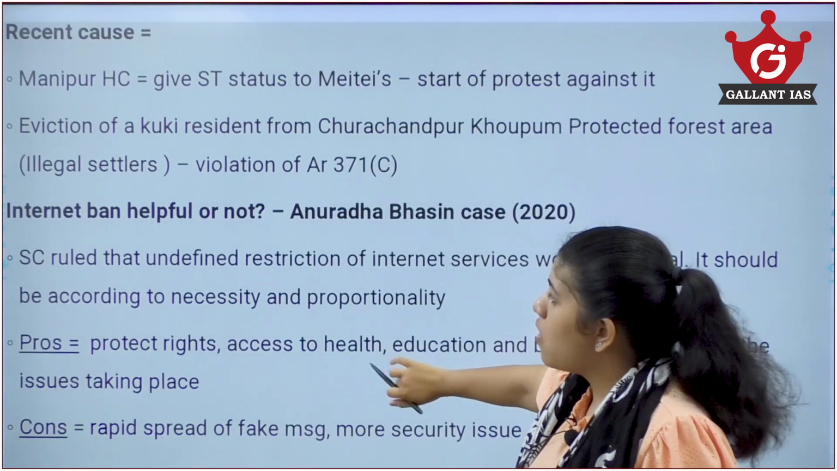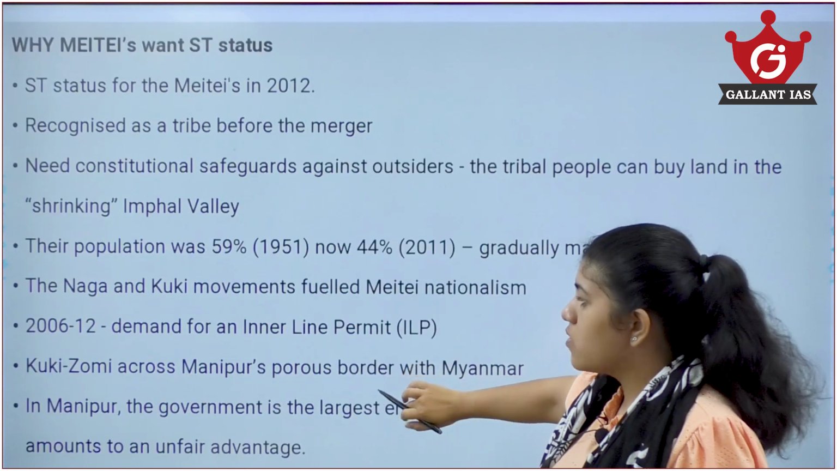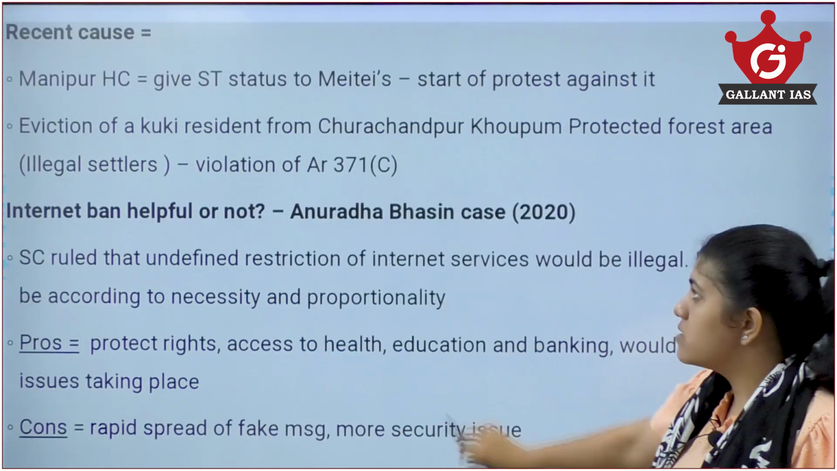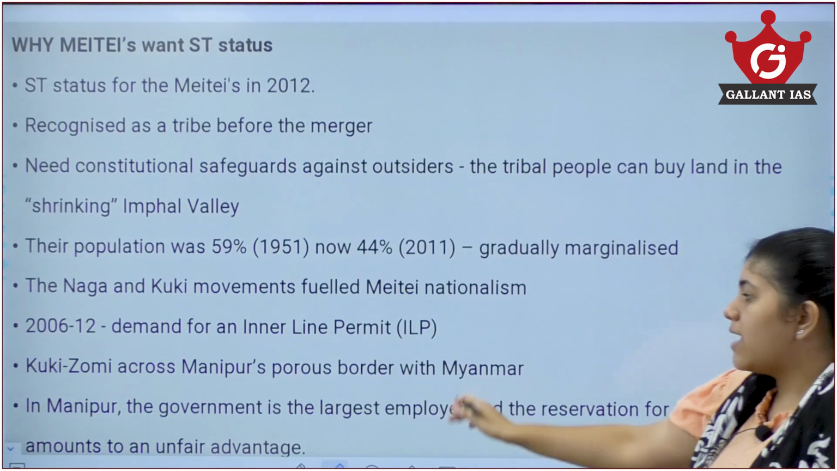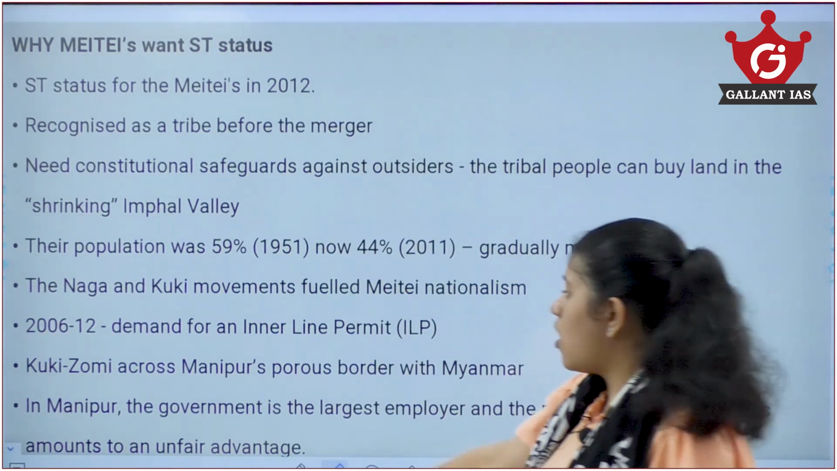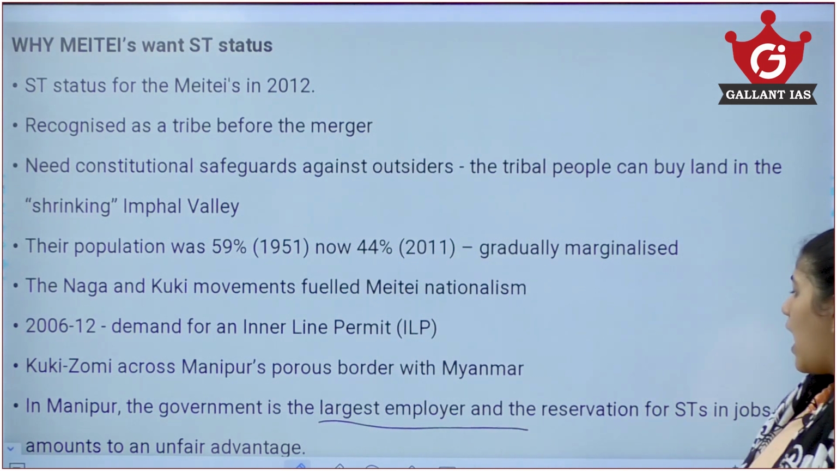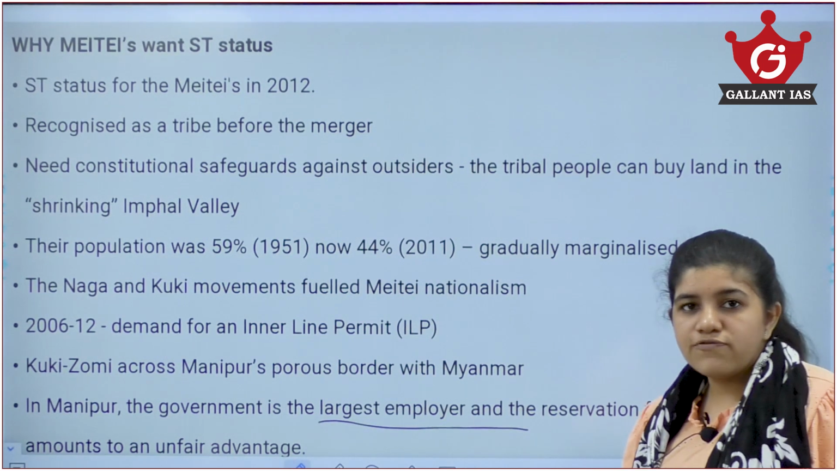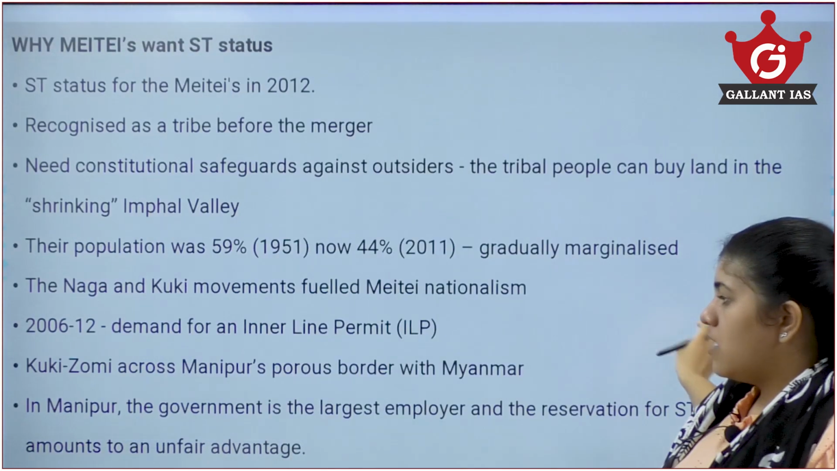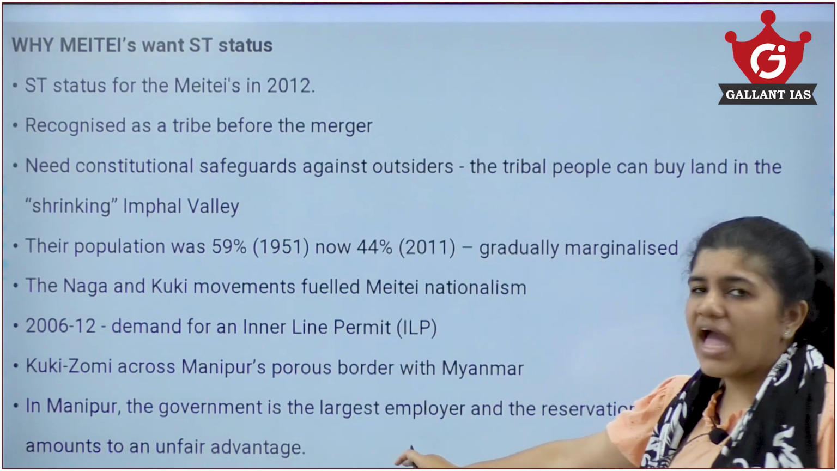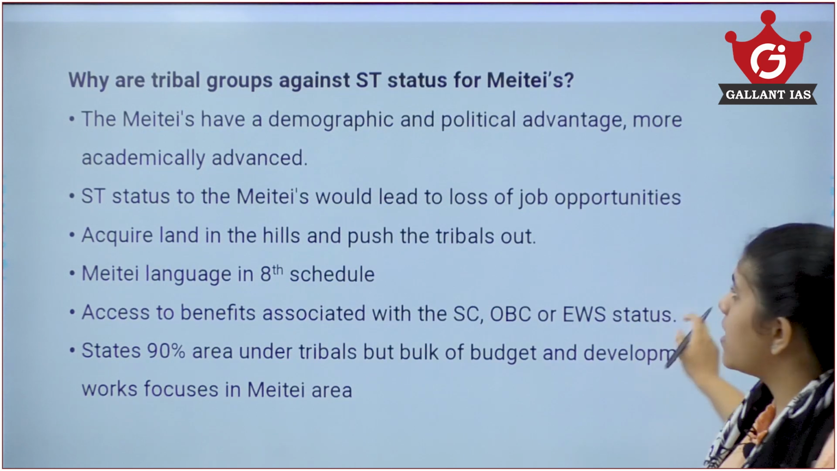Now also there is an issue that about 35% of the tribal groups get employment under the government, which means that the government is the largest employer, and they give majority reservation for the Kukis and Nagas under the tribal quota, which is actually unfair for the Meitei community.